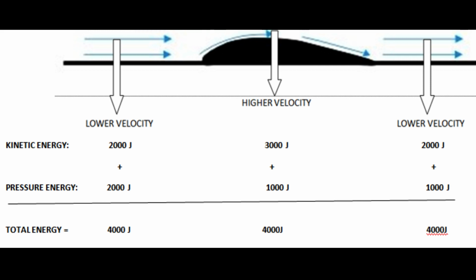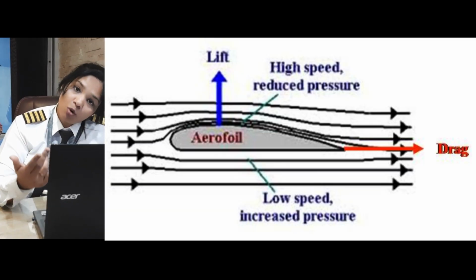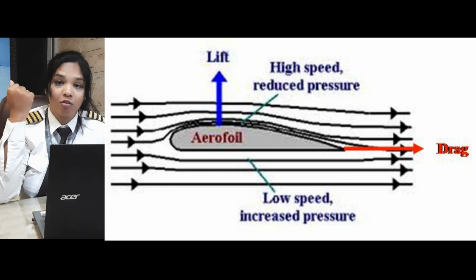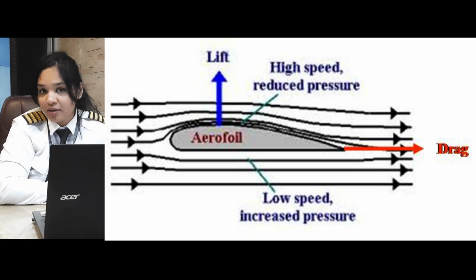Aerofoil is the shape of your wings. The cross-sectional shape of the wing is called an aerofoil. Now, the same idea is applicable even when it is half. When you see in the diagram given here, even if you cut the top part of it, the fluid dynamics is going to behave the same way. As you can see, there will be low pressure on the top part of the aerofoil, and higher pressure on the bottom of the aerofoil.